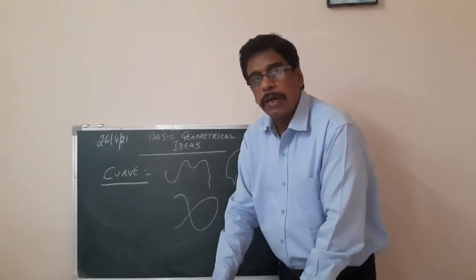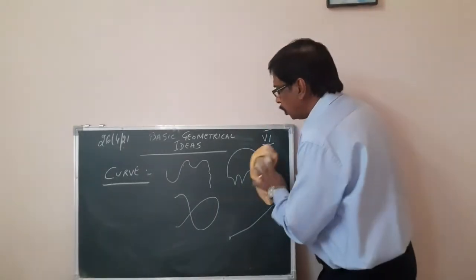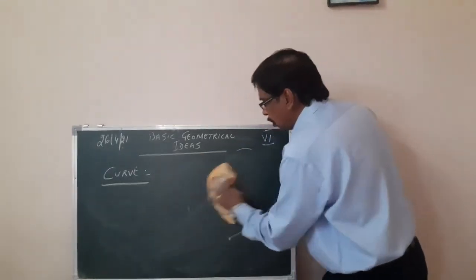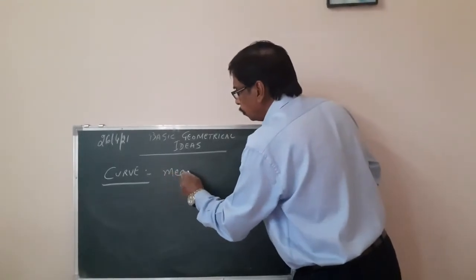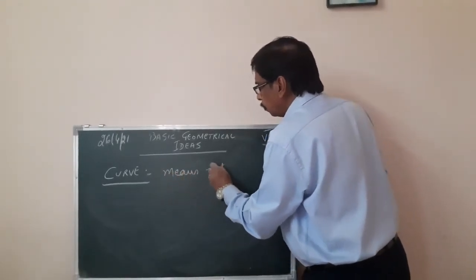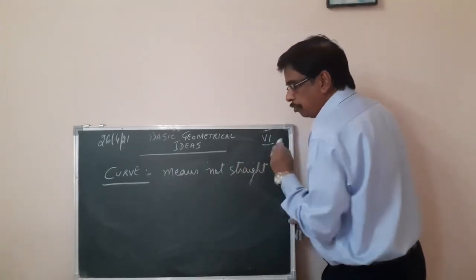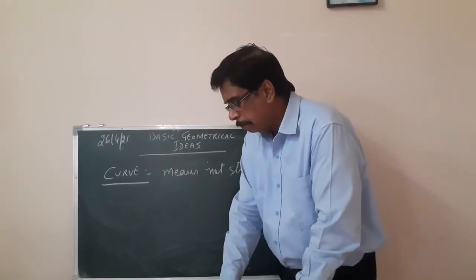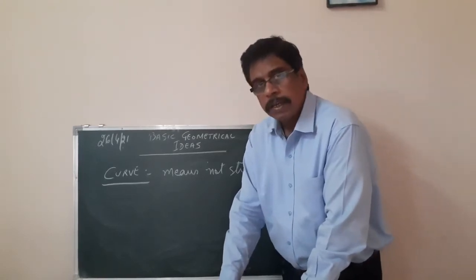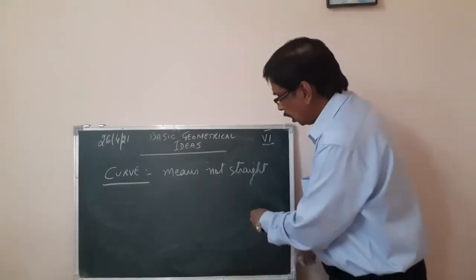Curve, as the word itself means, is not straight. So I'll give you the meaning first of a curve. Curve means not straight. This is the meaning of a curve, right? And in mathematics, a curve can be straight, as I had drawn the last figure out here.